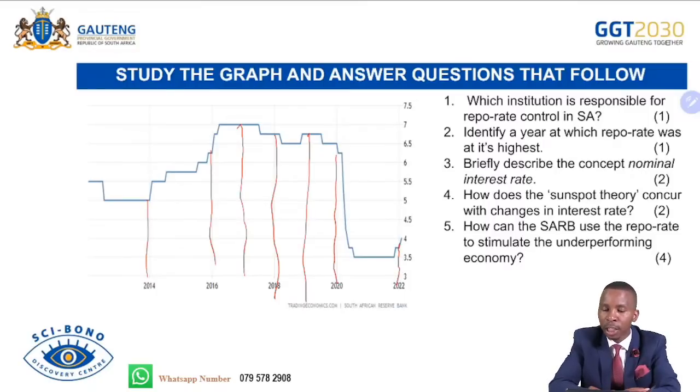Which institution is responsible for repo rate in South Africa? Identify a year at which repo rate was at its highest. There will be 2017 here. And then briefly describe the concept nominal interest rate. How does the Sunspot theory concur with changes in interest rates? How can the South African Reserve Bank use repo rate to stimulate the underperforming economy?